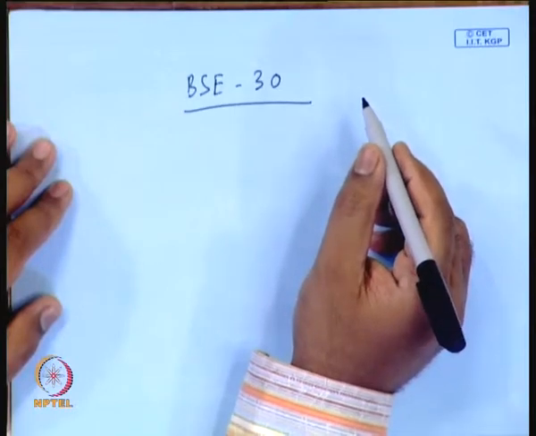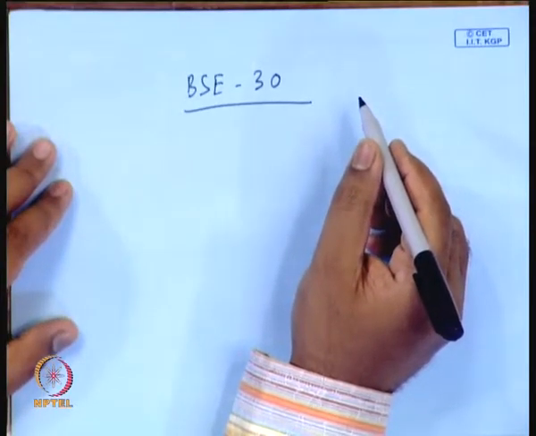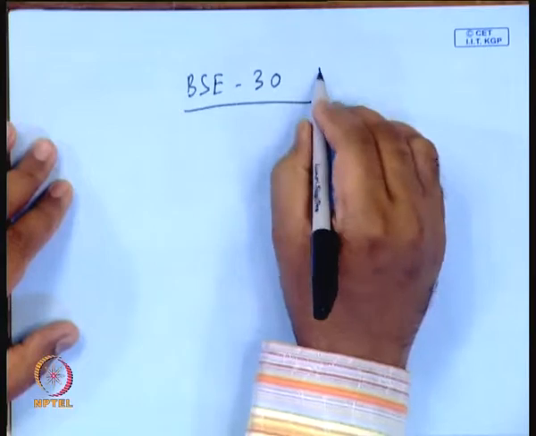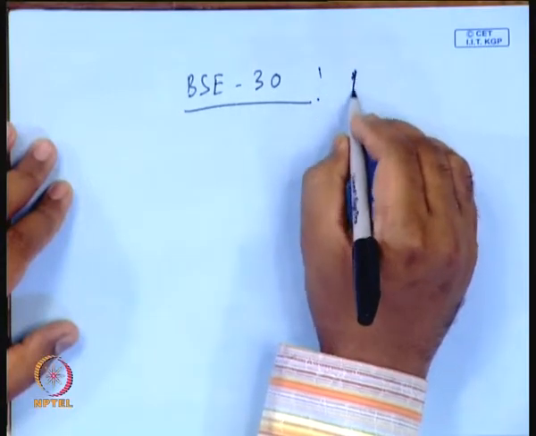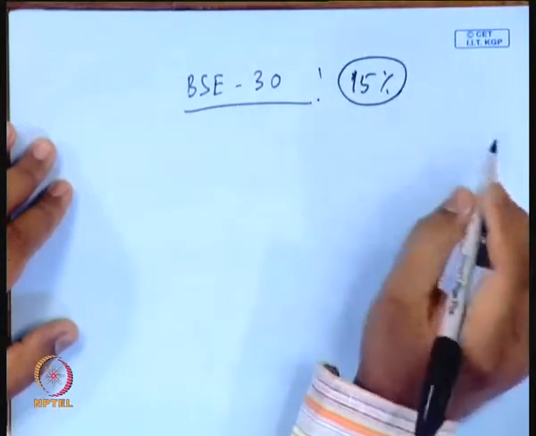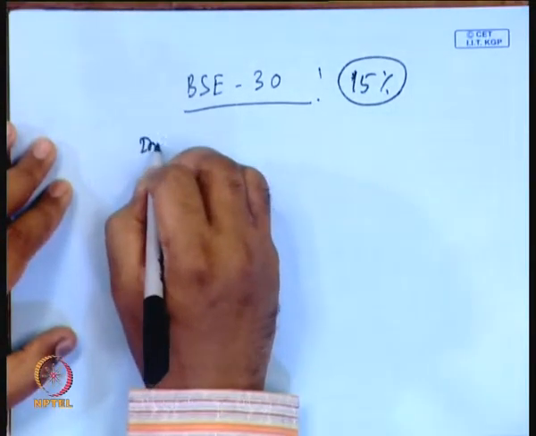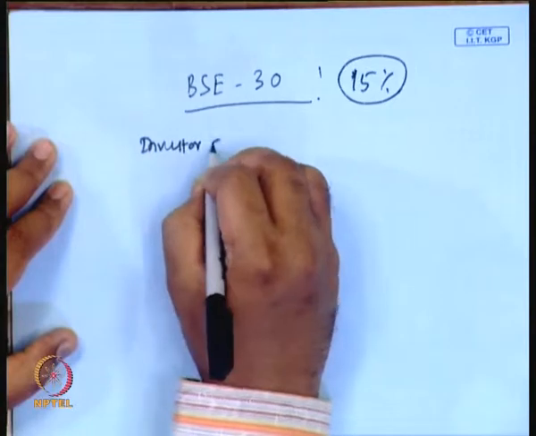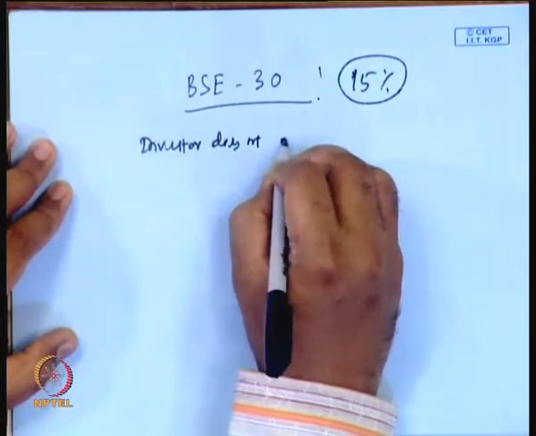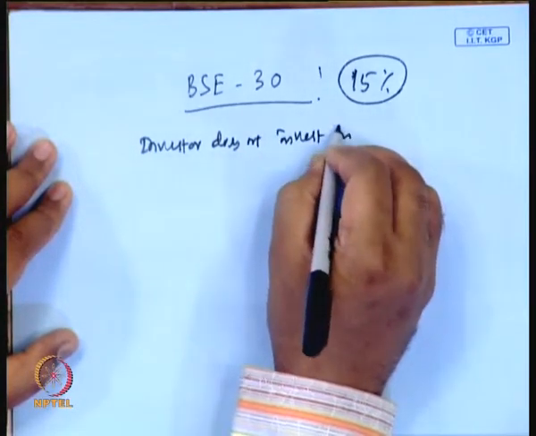If you have a BSE 30, let your BSE 30 be giving around 15% return. So, in this case the investor does not invest in all the 30 stocks.